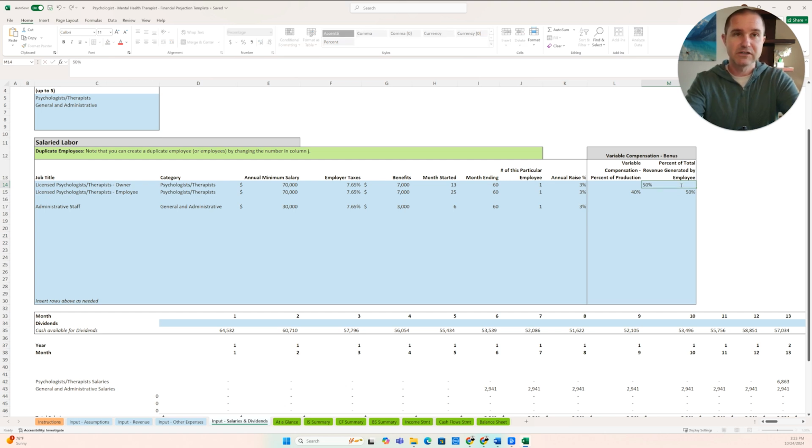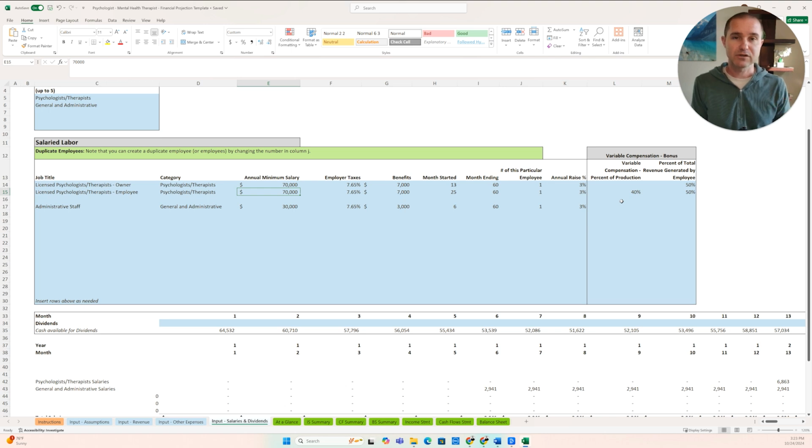So we could actually probably just put that in here for clarity's sake. So this new employee is going to generate 50%. And what we're saying here is that the employee is going to make a variable compensation where they're going to make 40% of their production after they meet this minimum salary. So basically whatever number is higher.